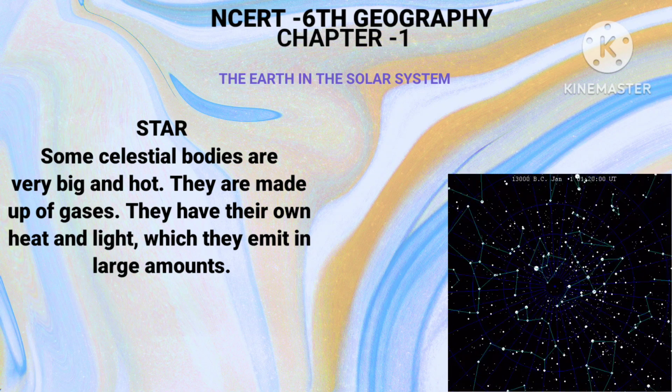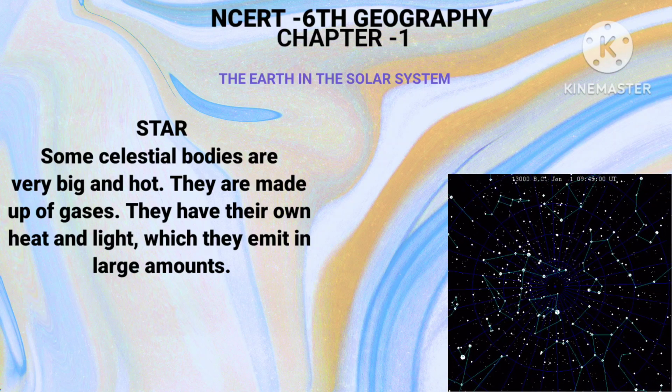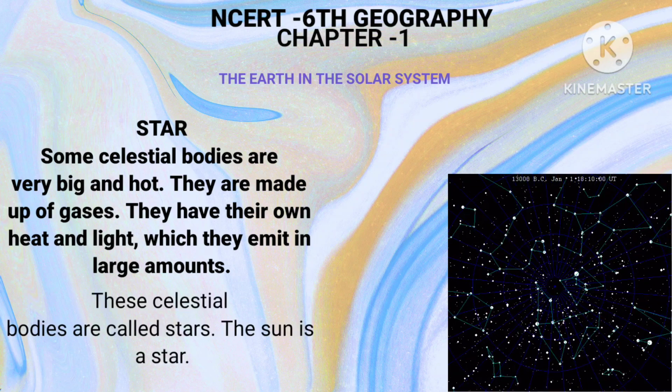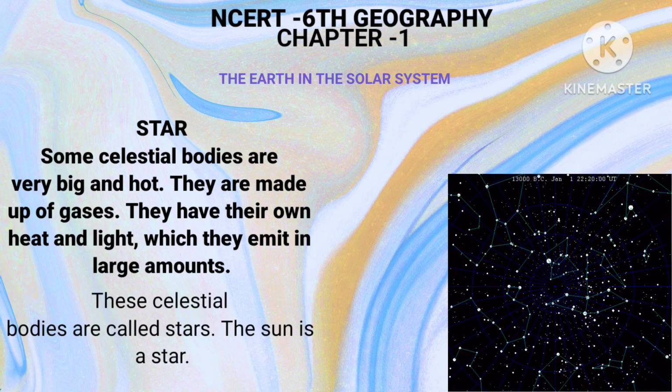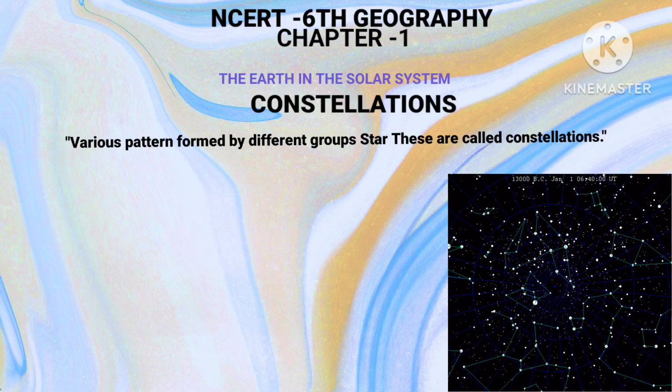Star. Some celestial bodies are very big and hot. They are made up of gases. They have their own heat and light, which they emit in large amounts. These celestial bodies are called stars. The Sun is a star.